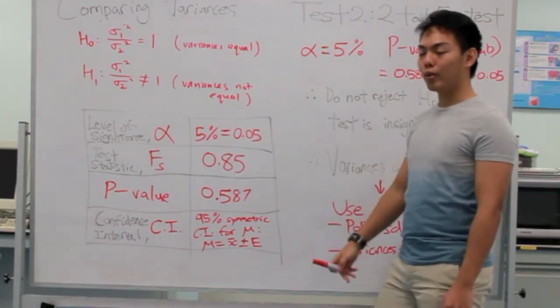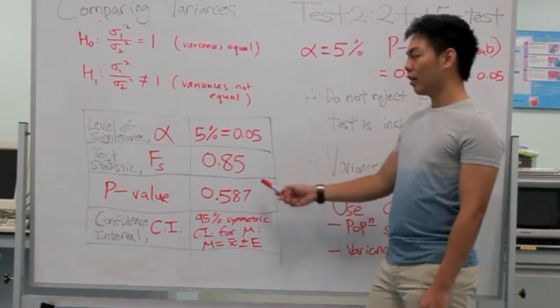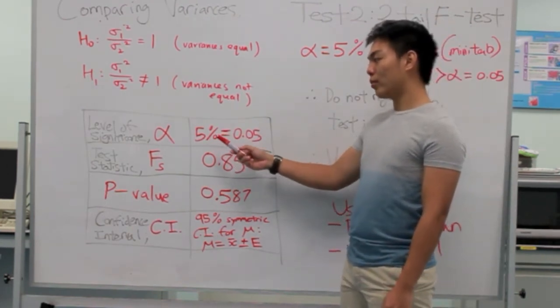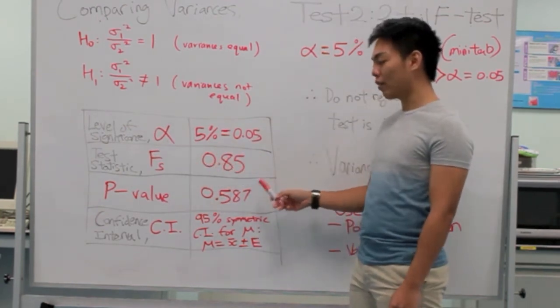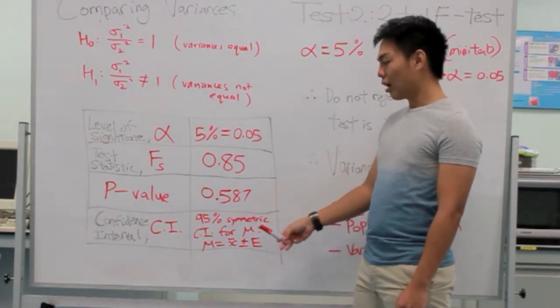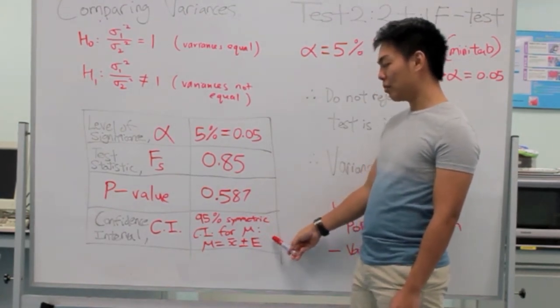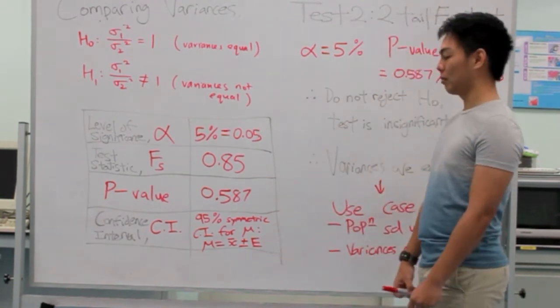Using Minitab, we have tabulated a few statistics over here, and alpha will be 5%. Fs, our test statistic, will be 0.85, our p-value is 0.8587, and our confidence interval will be a 95% symmetric confidence interval, as this is a two-tailed test.